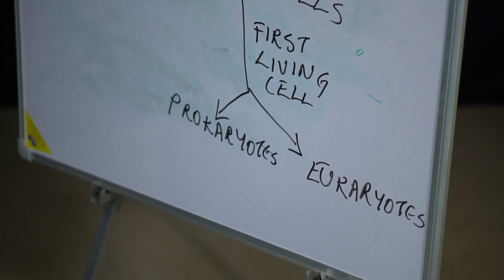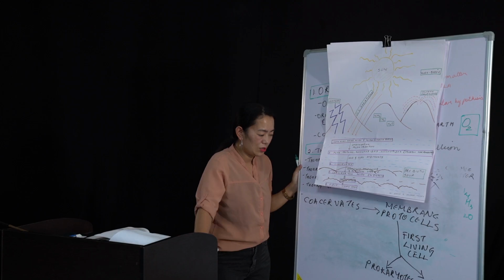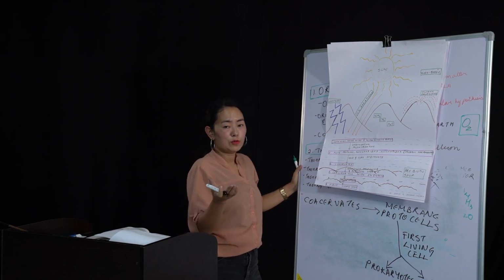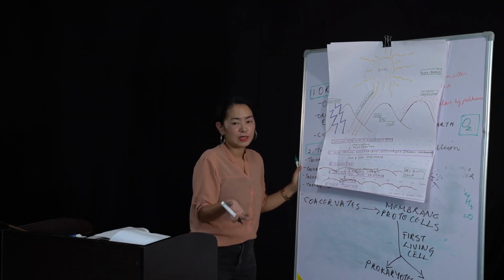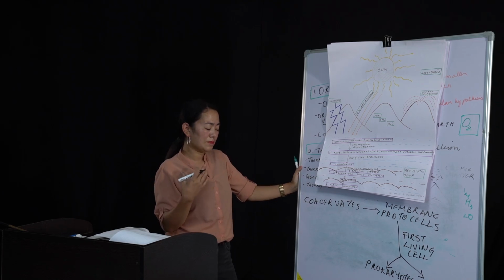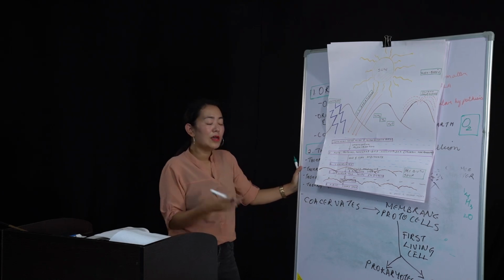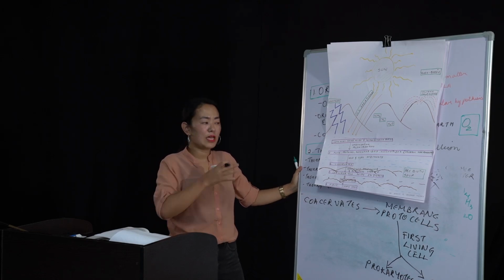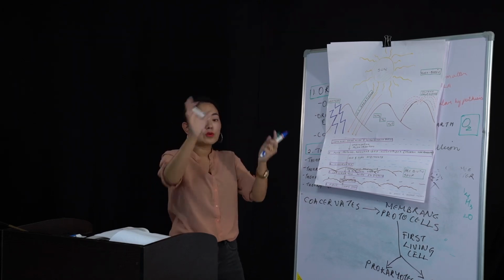Prokaryotic cells and eukaryotic cells. When you talk about prokaryotic cells and eukaryotic cells, the first thing that should come to your mind is that you have talked about cells in class 9, 10, and 11, where you focus on prokaryotic cells and eukaryotic cells. Prokaryotic cells are basically called primitive cells. Why? Because they do not have a proper nuclear membrane.